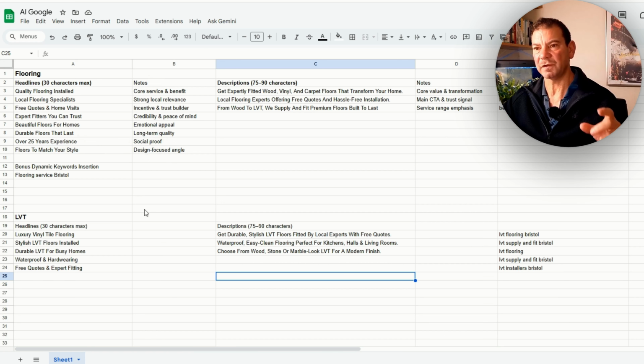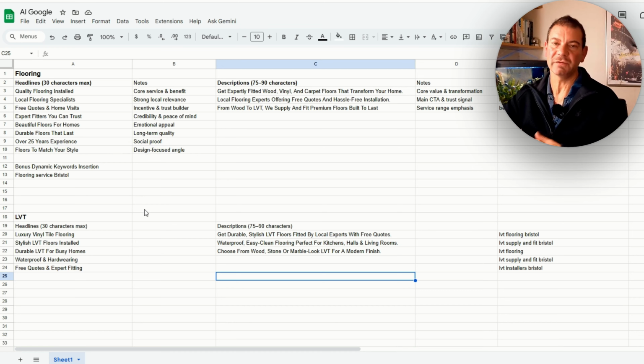Why would you not just focus on different things? Then as you get the data, you can start to see what's working well, and you can do more of that. But at the moment, especially if we're starting out in Google Ads, you're just building out headlines and descriptions. What you want to do is have slightly different variants of the headlines, because somebody will see your ad and they might like the fact that it says "over 25 years experience". These guys must know what they're doing. Okay, we'll click on that. Somebody else may see the ad and go, oh, "expert fitters" or "free quotes and home visits". Oh, I like that. Well, let's do that.